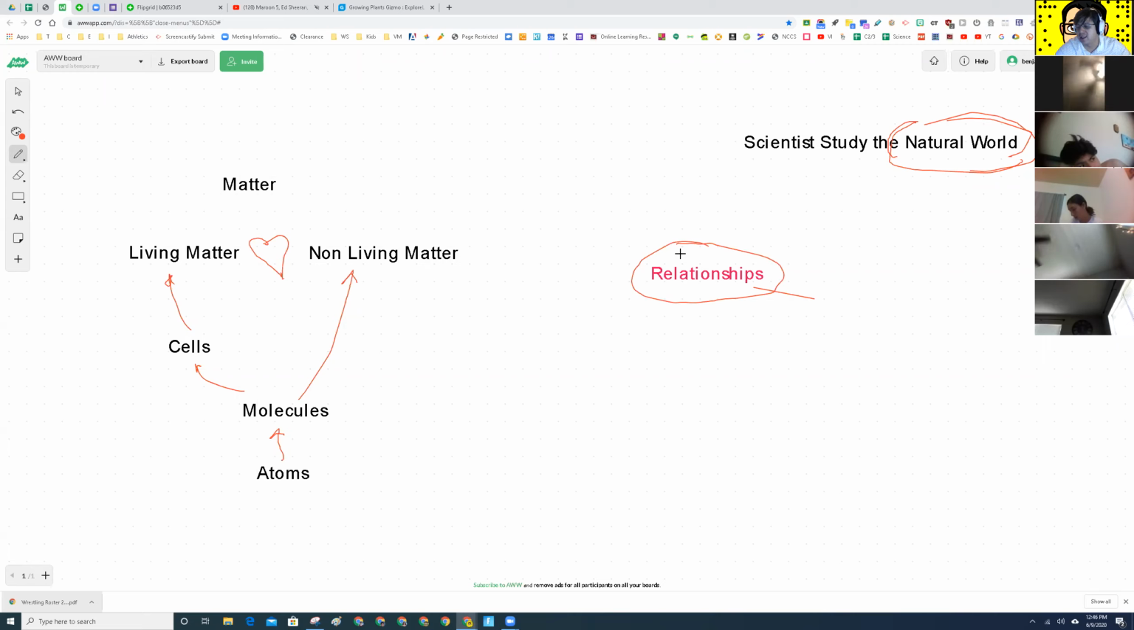If you heard of a scientist saying, I'm going to study how your weight is affected by the color of your hair, would any good scientist do that? No, because there's no relationship. Your hair color doesn't affect how much you weigh. So a scientist wouldn't study that, because there's no relationship.